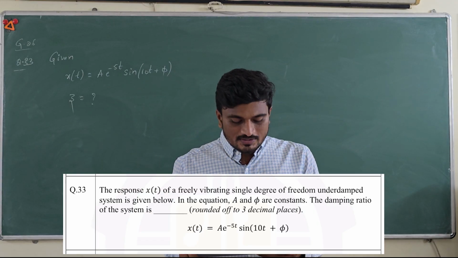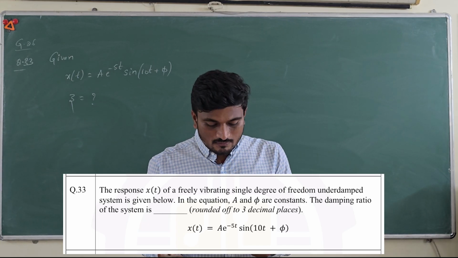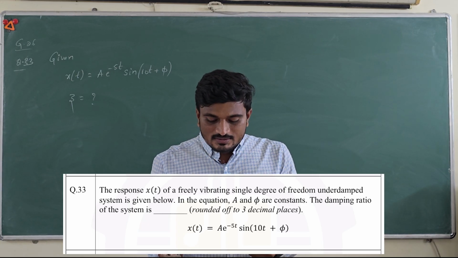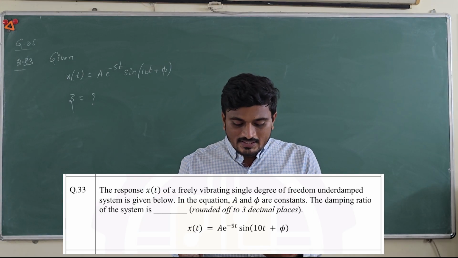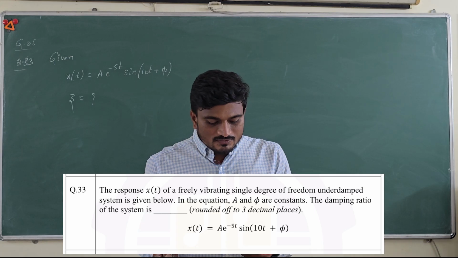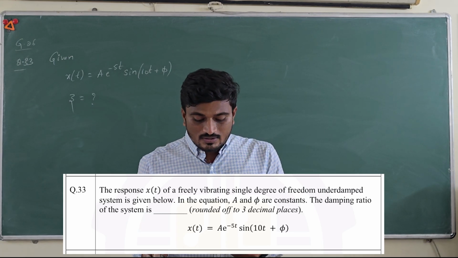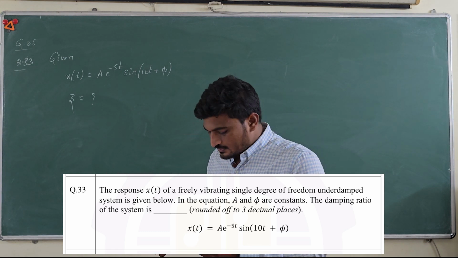Let's solve question number 33. The response x of t of a freely vibrating single degree of freedom under damped system is given below. In the equation, a and phi are constants. The damping ratio of the system is dash, and they are asking to round off to 3 decimal places. Let's see how to solve this.